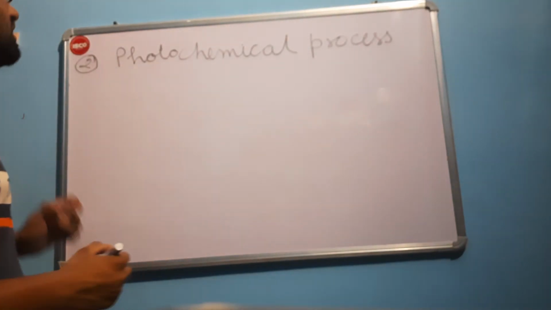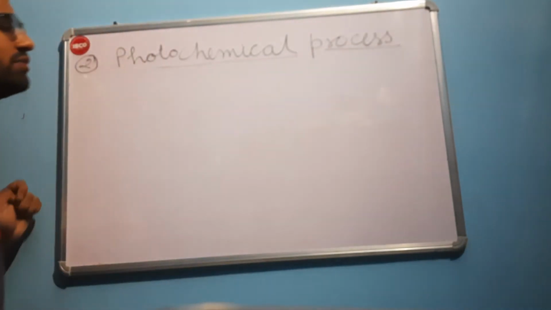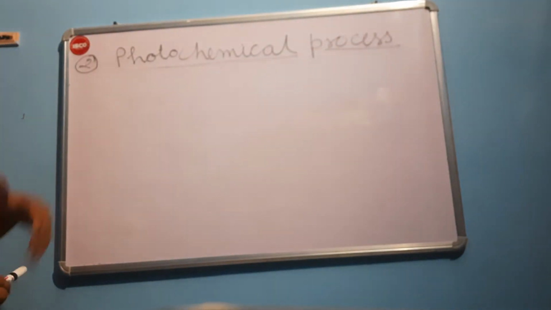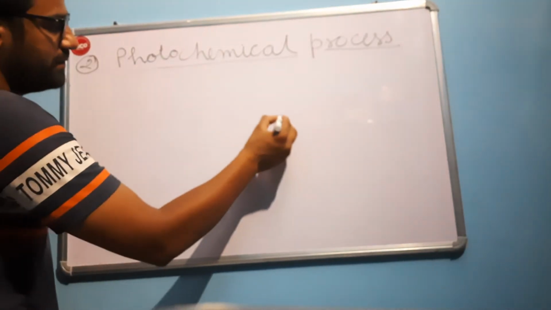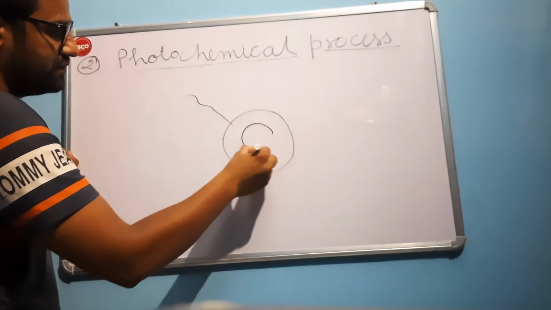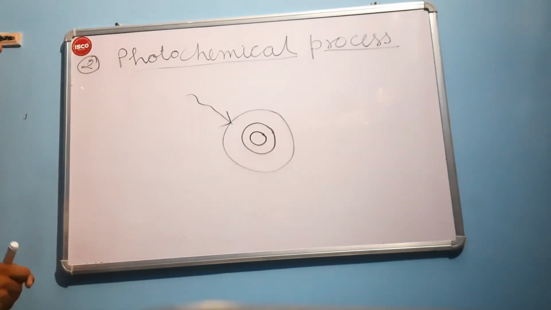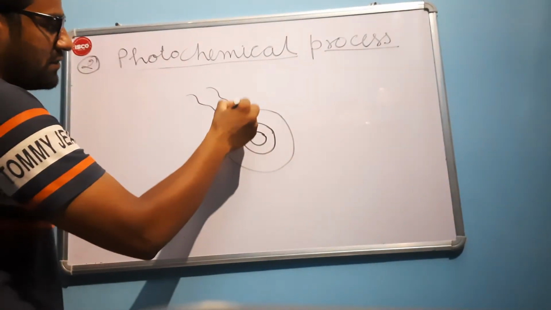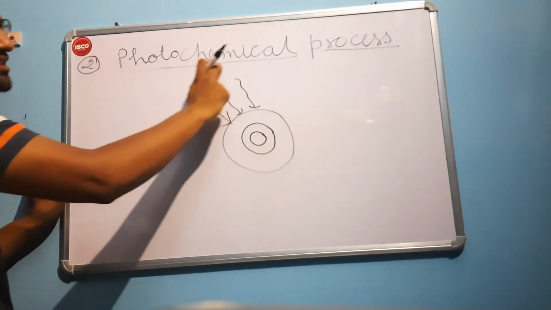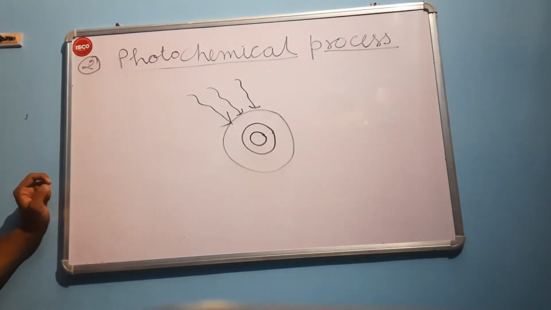आइए नाउ हम बात करेंगे फोटोकेमिकल प्रोसेस, द सेकंड टाइप ऑफ. फर्स्ट वी हैव स्टडीड photophysical process. It is the second type when we expose our matter or molecule to sunlight. When we expose our matter to sunlight, this time, as it is clear from its name photochemical, here chemical reaction will take place.